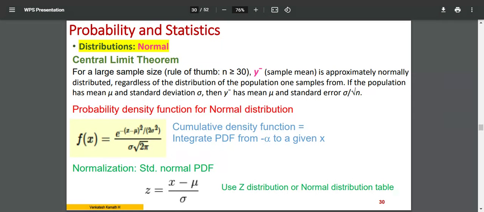Instead, we do a standardization of that normal distribution. Then we use the table. Those graphs are plotted, and ready-made plots and tables are there. We make use of that. Okay. So we do something called standardization.